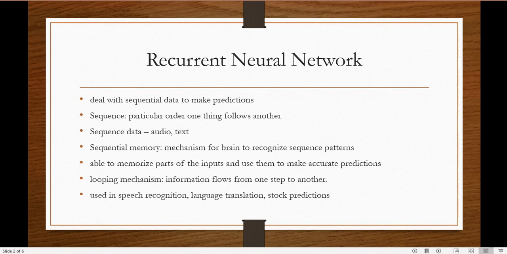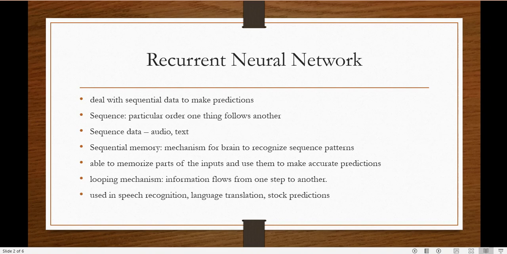Now, the common applications of RNN are in speech recognition, language translation, stock prediction, and so on. Generally, whatever the nature of the data, if it is sequential, and the sequence in which the inputs are coming is important, then RNN is the type of neural network which can help us to generate the predictions.